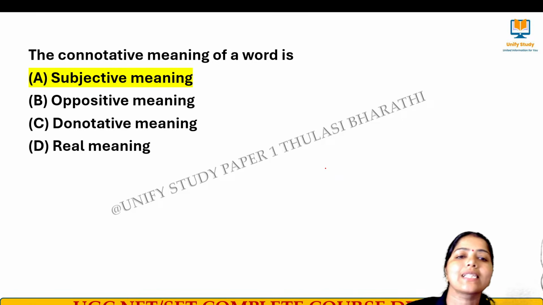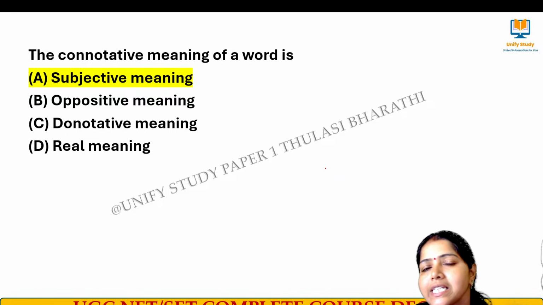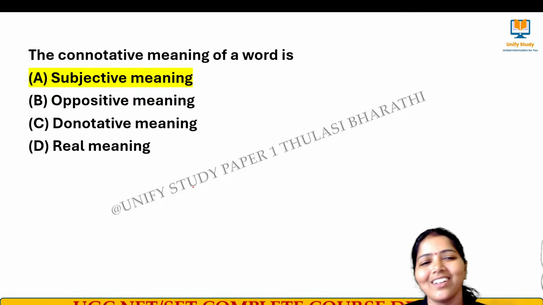Yes, the right answer is subjective meaning. Connotative connects to the subjective meaning. It's connected with emotions, right? Denotative means it is a literal meaning. It is the dictionary meaning of a word. Very good. Next question.